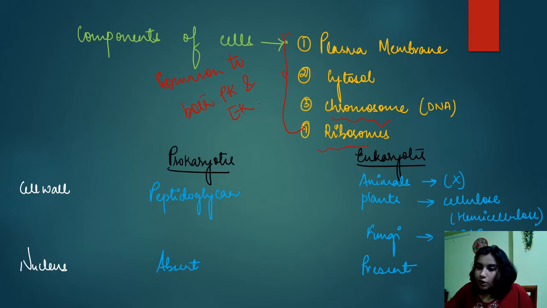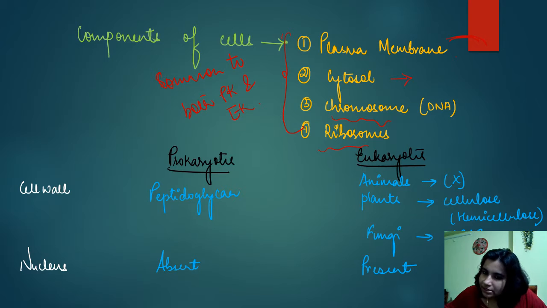So the components of cell which are common to both prokaryotic cells and eukaryotic cells are your plasma membrane, cytosol, chromosome, DNA. Plasma membrane, we all know, separates the cellular part from the external environment, right?